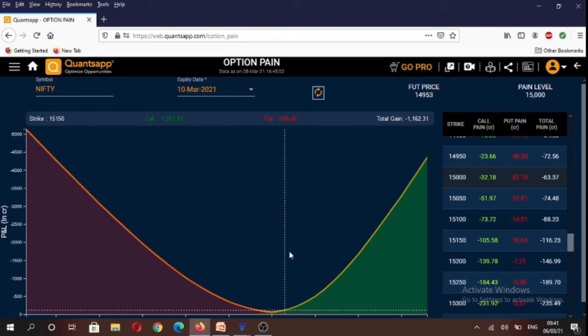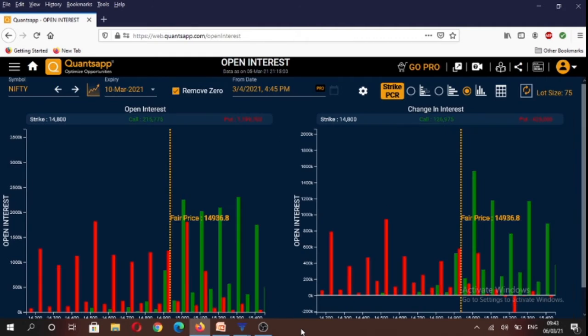If we see options open interest data for 10th March weekly expiry, you have to remember that Thursday is a holiday on account of Mahashivratri. So the contract is going to expire one day earlier, that is 10th March. The max pain level is at 15,000. It just tells us that if the market was to expire at 15,000, in that scenario, a large percentage of option buyers are going to suffer huge losses. As you all know, on expiry, a large chunk of options expire worthless.